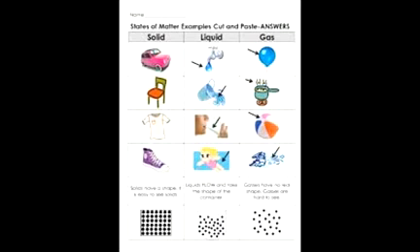Now, matter is made up of tiny particles. These are so small that sometimes we cannot see them with our naked eyes. With the help of a microscope, we can observe them. They are much smaller than a grain of sand.